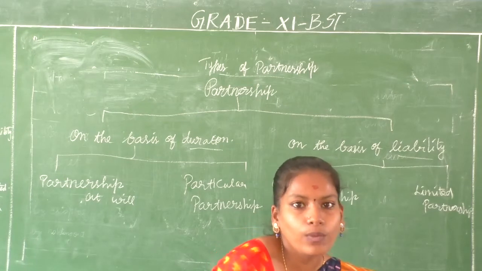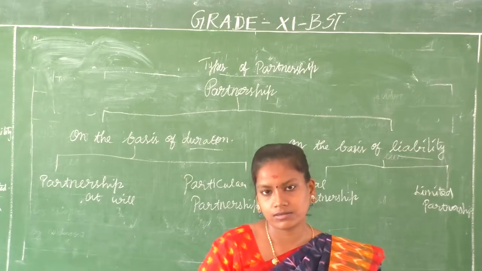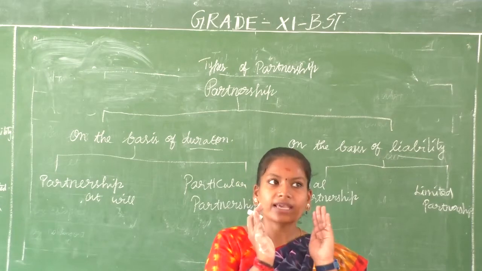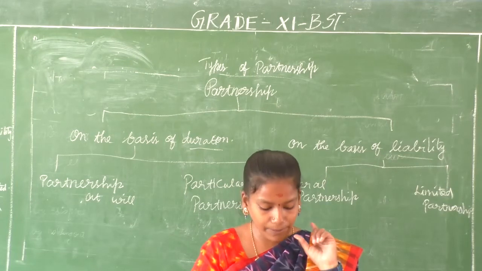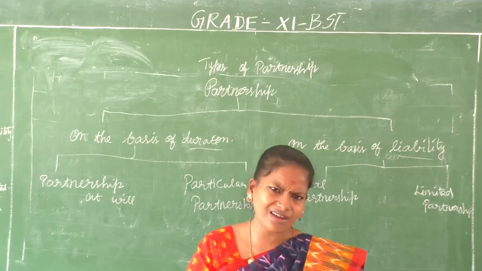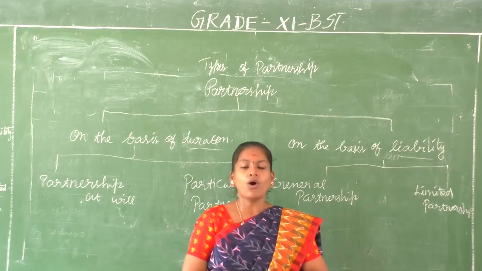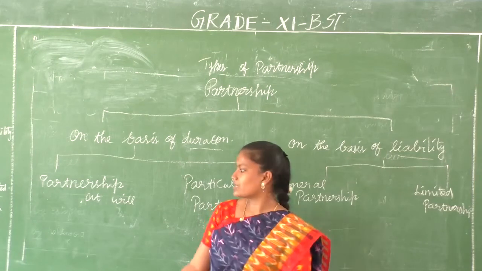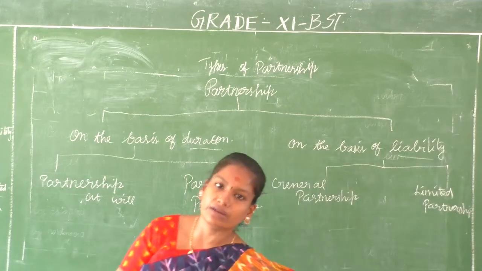Now, partnership at will. Will means what? Desire, our own thoughts, our own interests, our own wishes. Partnership at will means when the partners come together and say that we will be partners for one particular duration, a time limit of 1 year or 2 years or 3 years or 5 years. All the partners agree that they will run the business, or have the partnership going on till 5 years or 6 years. That is called partnership at will. A particular duration will be given.